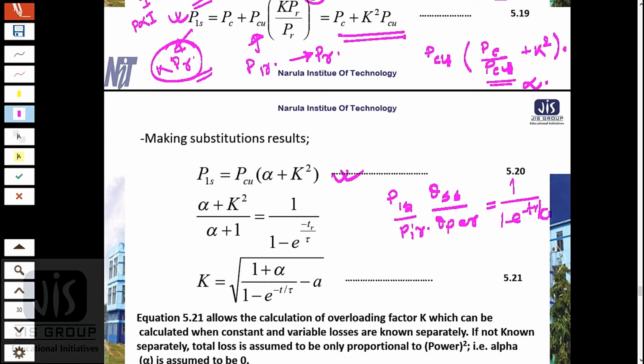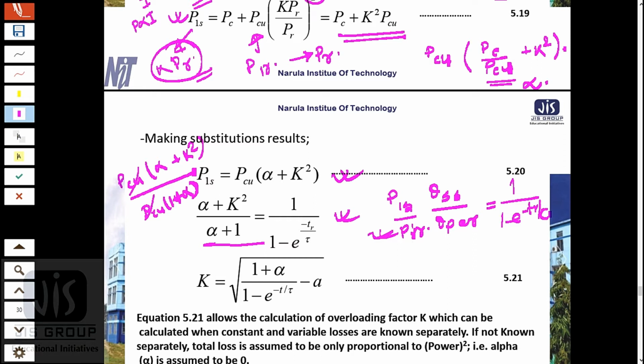P1S equals PCU into alpha plus K square, and P1R equals PCU into 1 plus alpha, so PCU will cancel, and it will become alpha plus K square by alpha plus 1 equals 1 by 1 minus e to the power minus TR by tau.